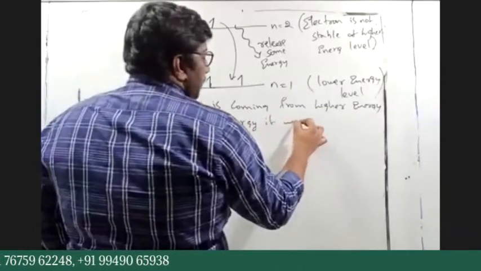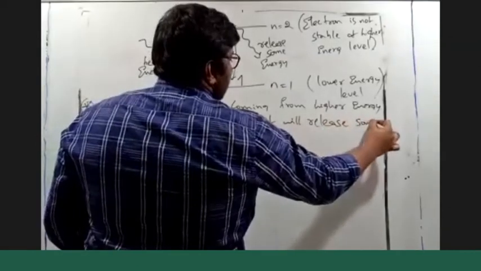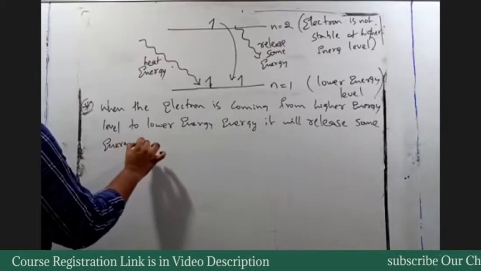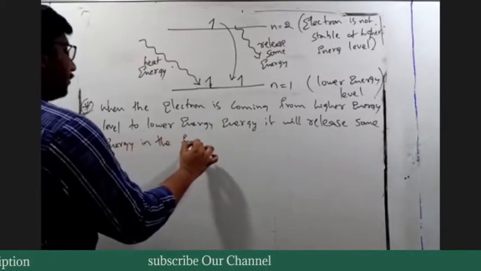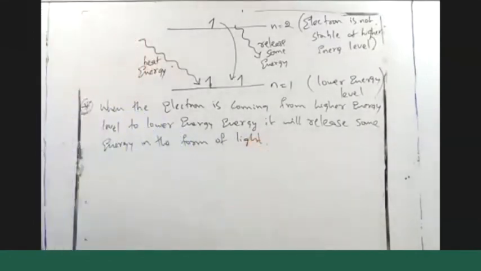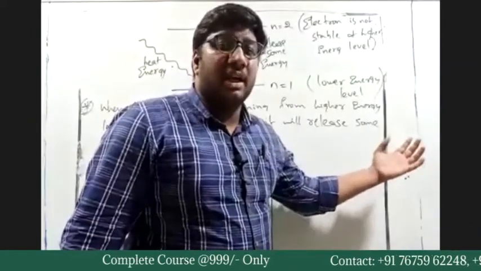It will release some energy in the form of light. So whatever light we observe will glow on the screen.